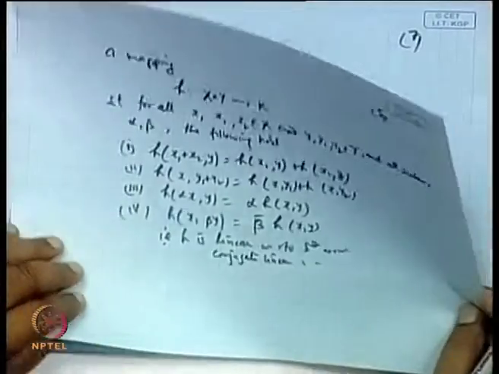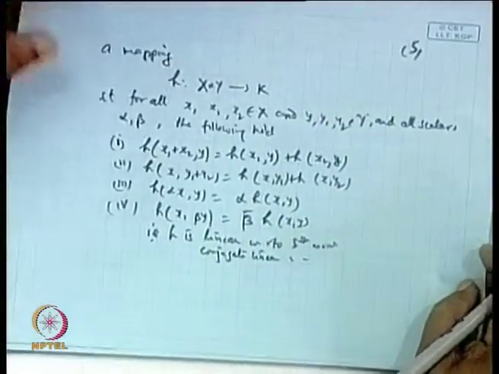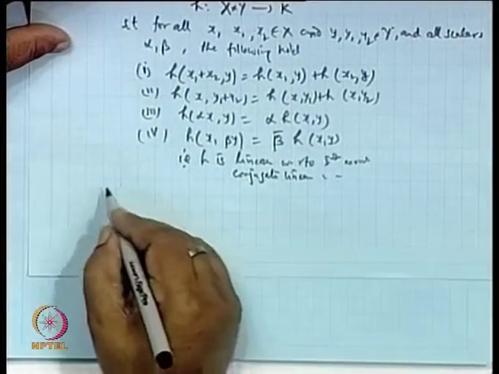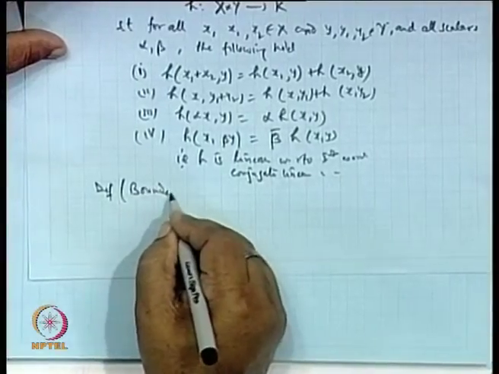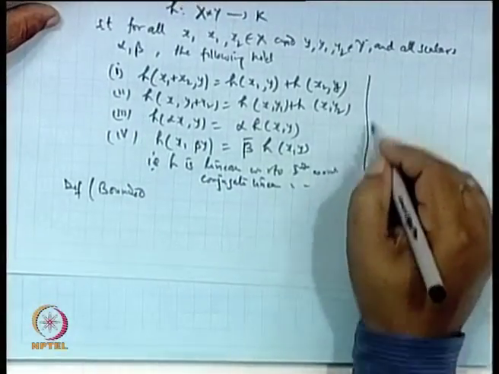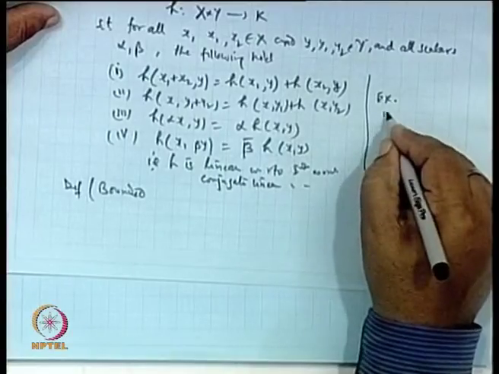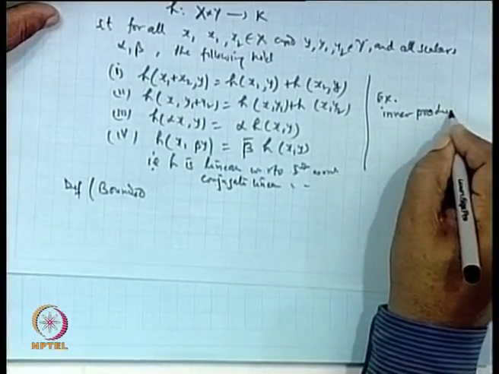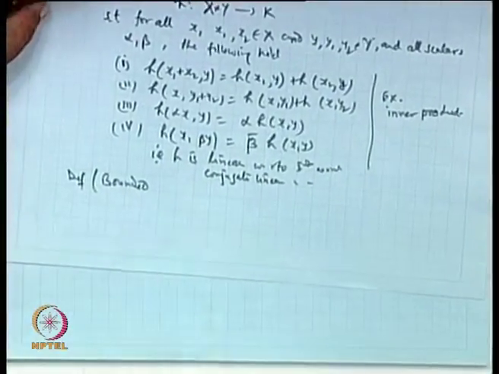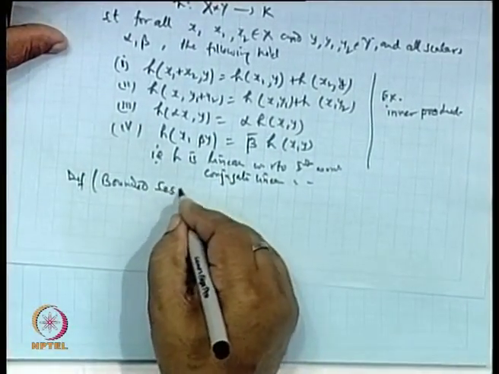And then the norm of H we define in a similar way, a bounded sesquilinear form. An example of this is the inner product. So, that we know as a bounded sesquilinear form.